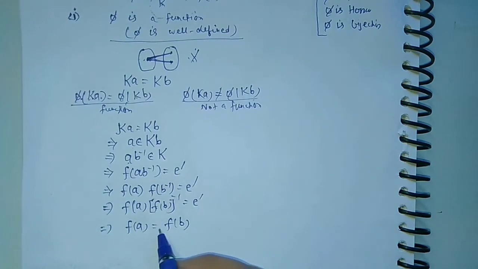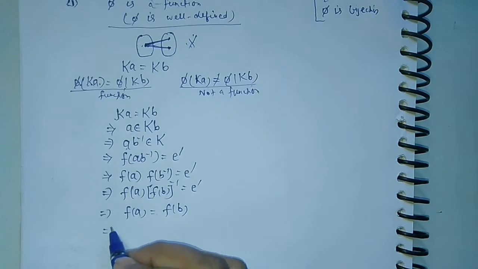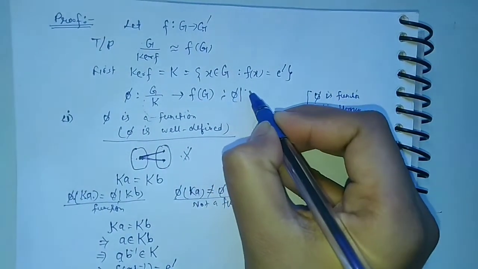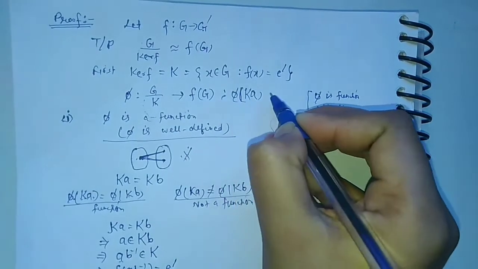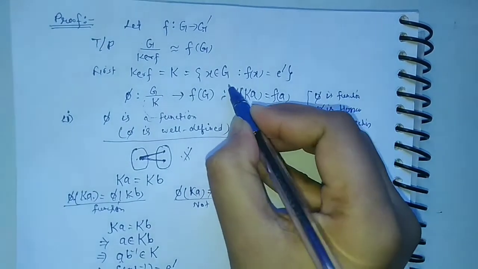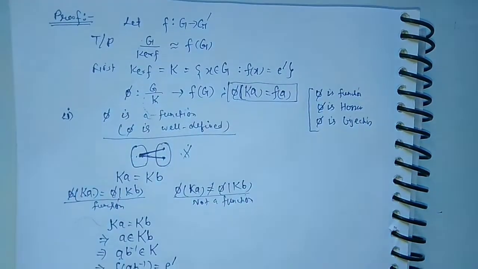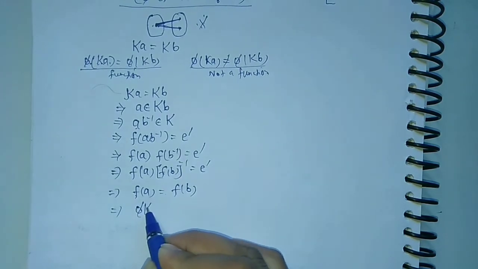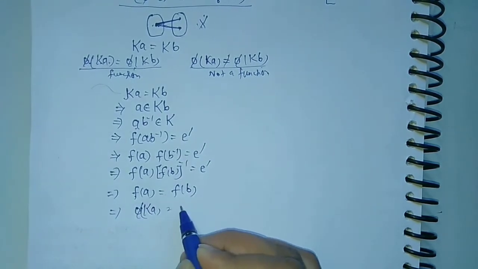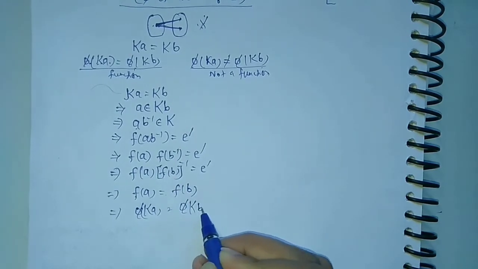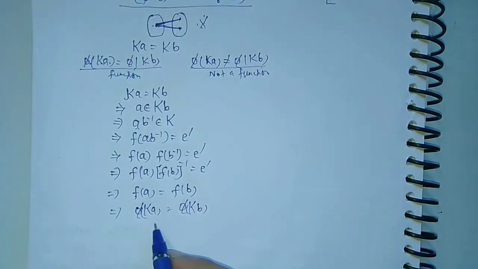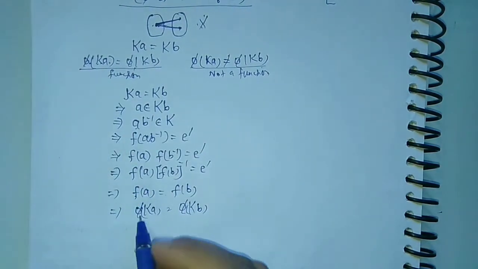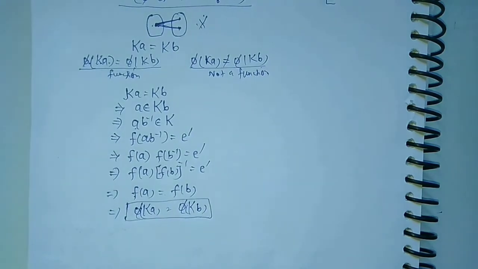So f(a) is equal to f(b), and from the definition here, the definition for phi is like that: phi of Ka is equal to f of a. So this is the definition for phi. From the definition of phi, f(a) will be equal to phi Ka, and f(b) will be equal to phi Kb. So we have proved that phi Ka is equal to phi Kb. So this is a function, or phi is well defined.